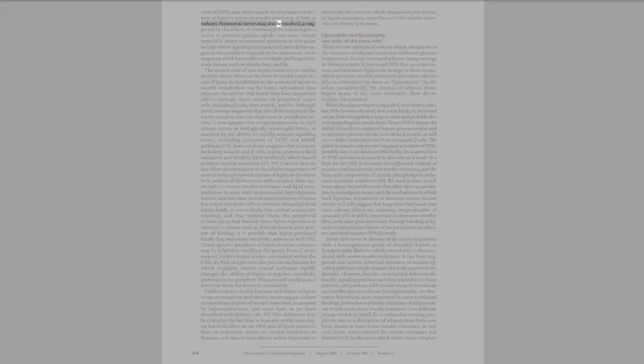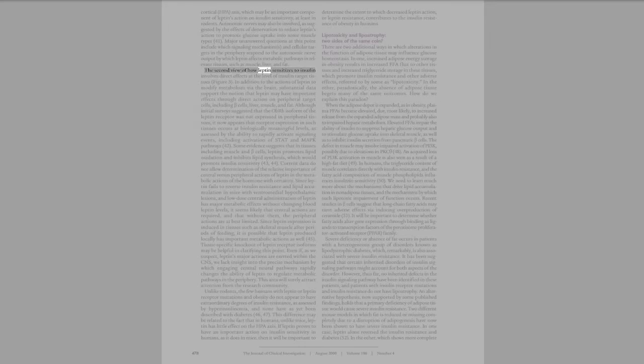Autonomic nerves may also be involved, as suggested by the effects of denervation to reduce leptin's action to promote glucose uptake into some muscle types. Major unanswered questions at this point include which signaling mechanism and cellular targets in the periphery respond to the autonomic nerve output by which leptin affects metabolic pathways in relevant tissues, such as muscle, liver, and fat.